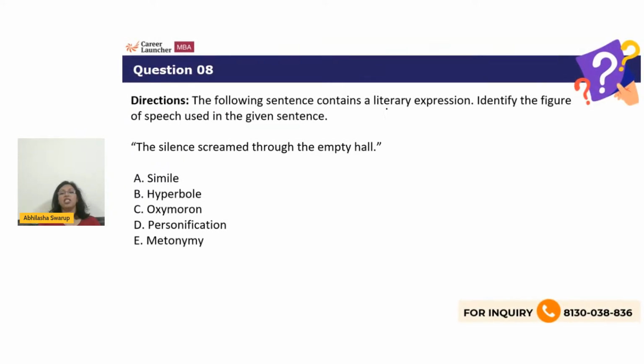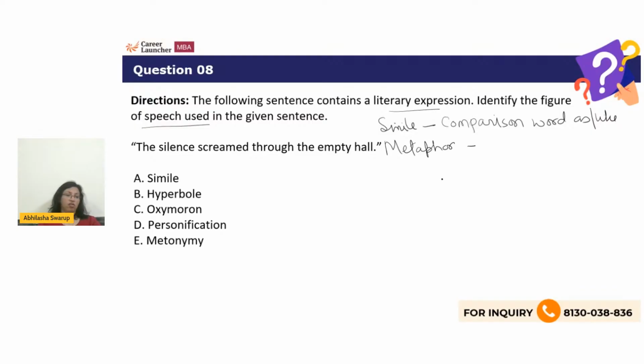The following sentence contains a literary expression. Identify the figure of speech used in the given sentence. The silence screamed through the empty hall. What is it? Is it a simile, hyperbole, oxymoron, personification, or metonymy? A simile is a comparison. When you use a word of comparison, for example, as or like, then that is called a simile. When you compare something without a word of comparison, it's called a metaphor.